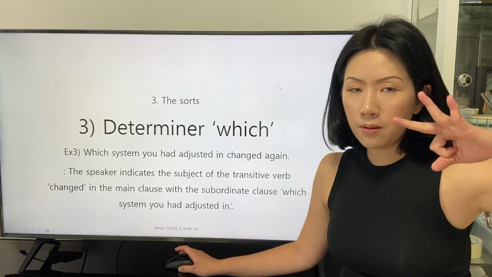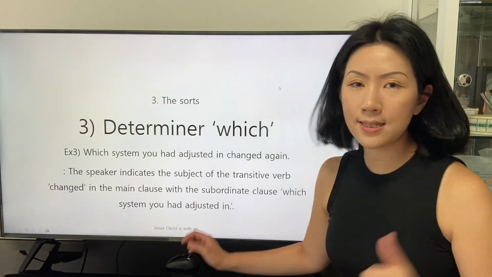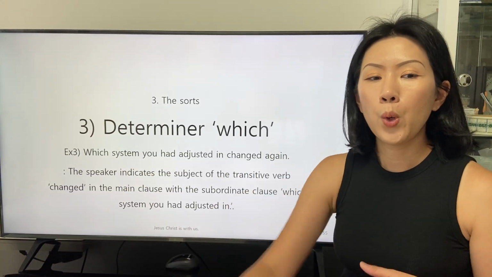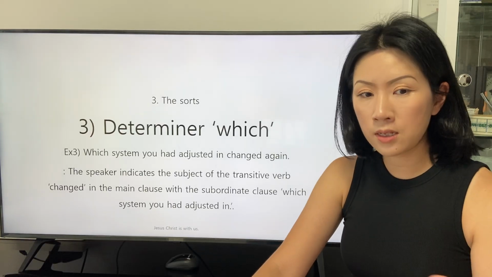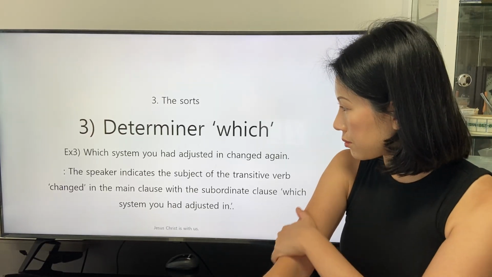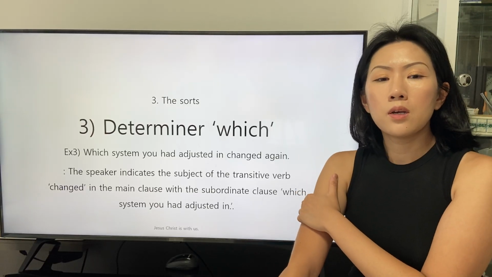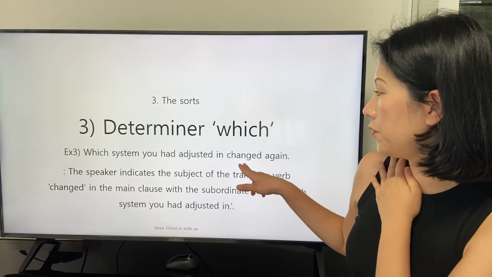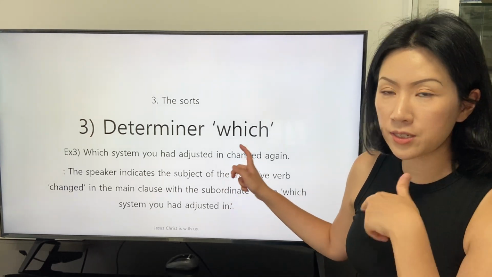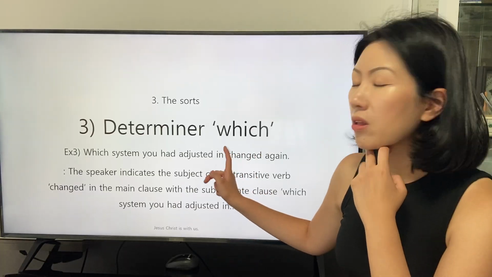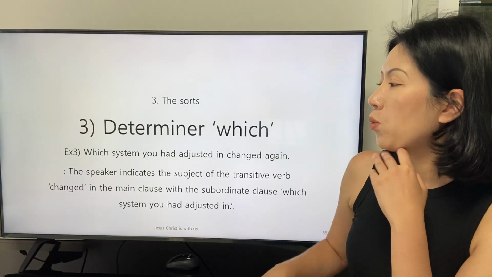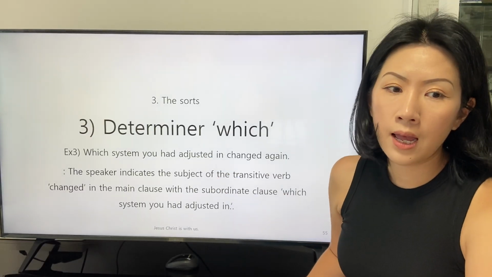The third example in which the determiner which is applied as the subordinating conjunction with the noun is this. Which system you had adjusted in changed again. We find that the verb of the main clause is changed, an intransitive verb, and the subject of the main clause is indicated by the subordinate clause, which system you had adjusted in.